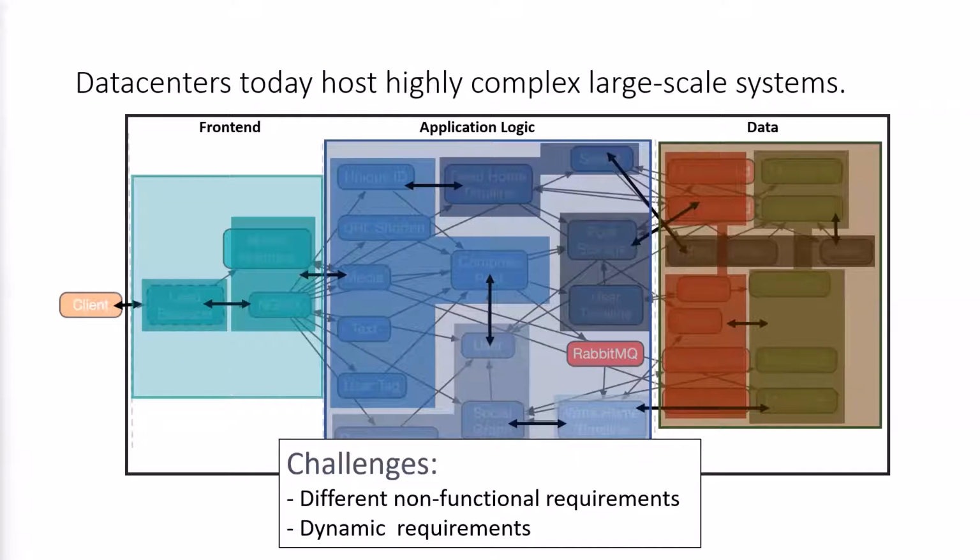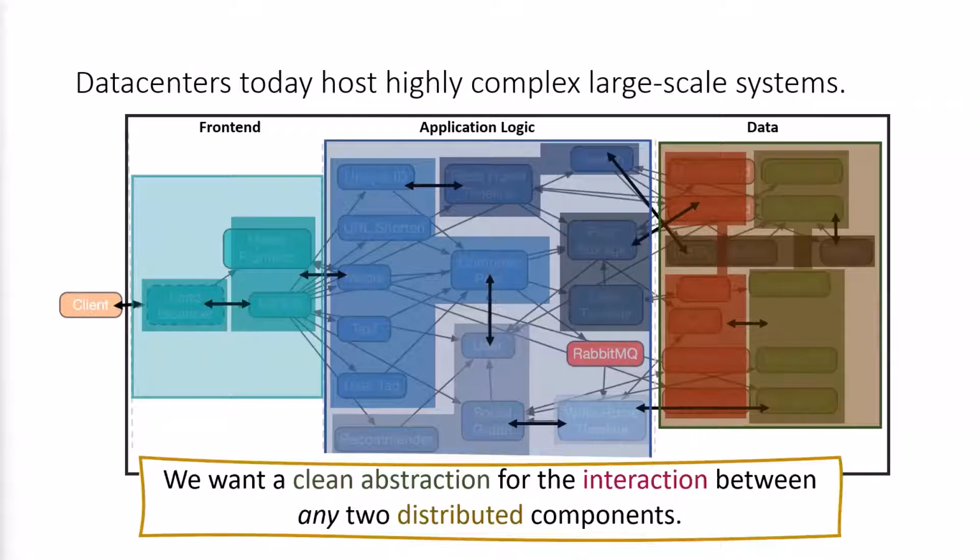There are several challenges in handling such systems. First of all, as different components have different non-functional requirements, they have different deployment needs. For example, the caching component may need to support sharding to deal with high load, whereas the storage component may need to support replication for fault tolerance. Secondly, these requirements may change over time. For instance, the number of shards may be adapted with respect to the load, replicas may be added or removed, and clients may come and go.